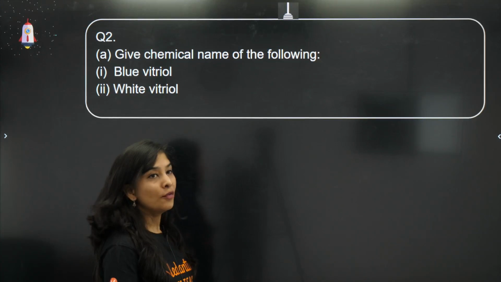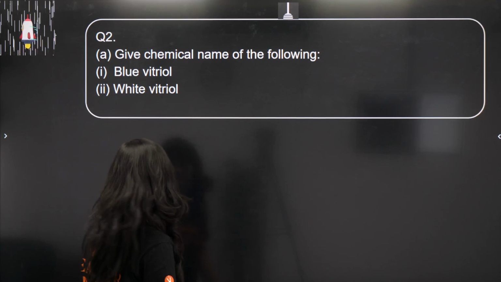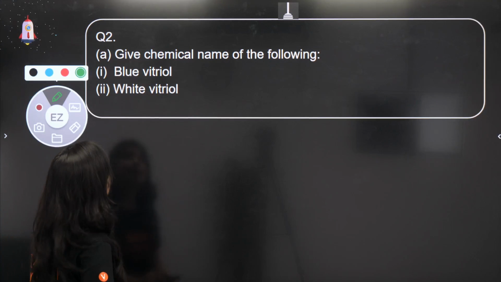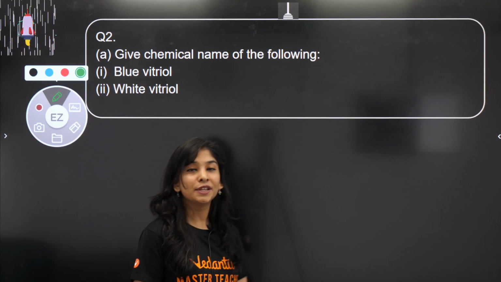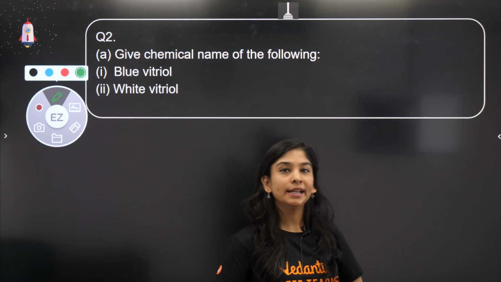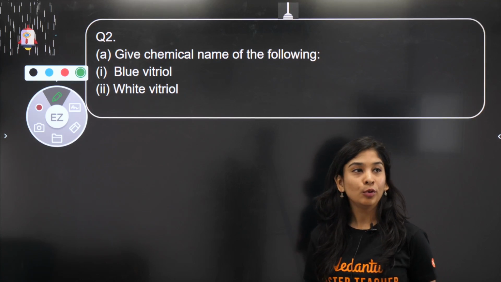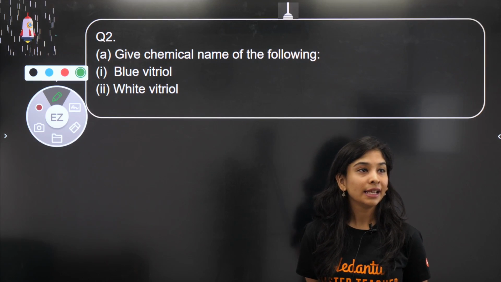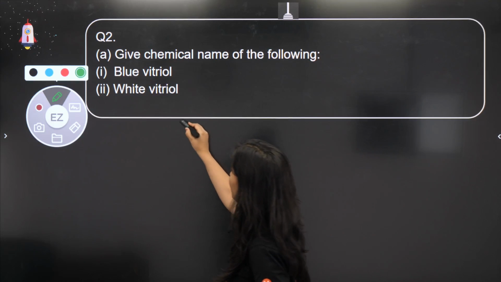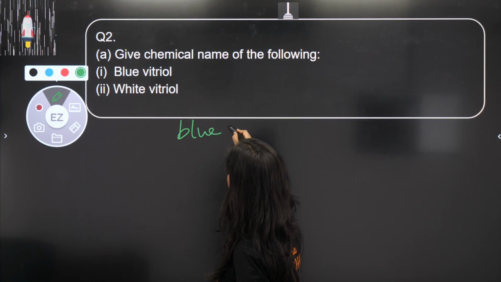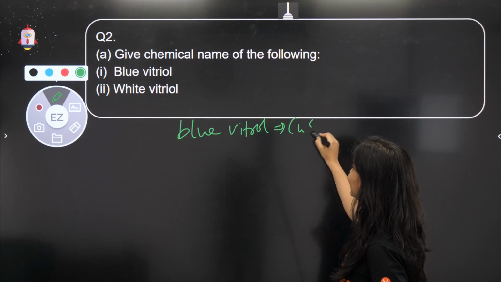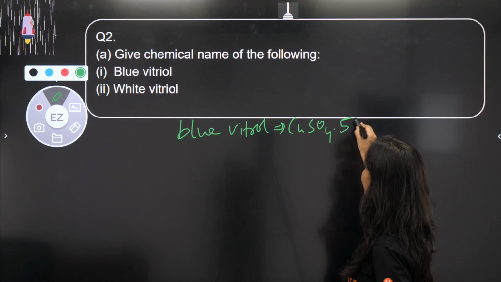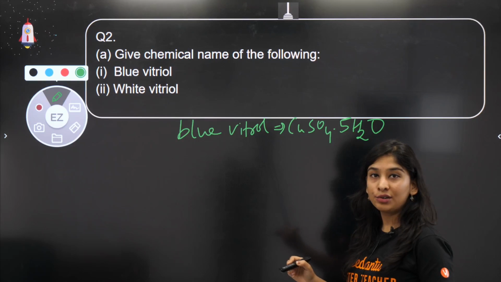Fine. Let's move ahead with one more question. That is this. Give the chemical name of the following: blue vitriol and white vitriol. Tell me. This is already done by all of us. बताओ. Blue vitriol, green vitriol. Yes. Blue vitriol का जो formula है, blue vitriol is copper sulfate dot 5H2O, meaning pentahydrate.